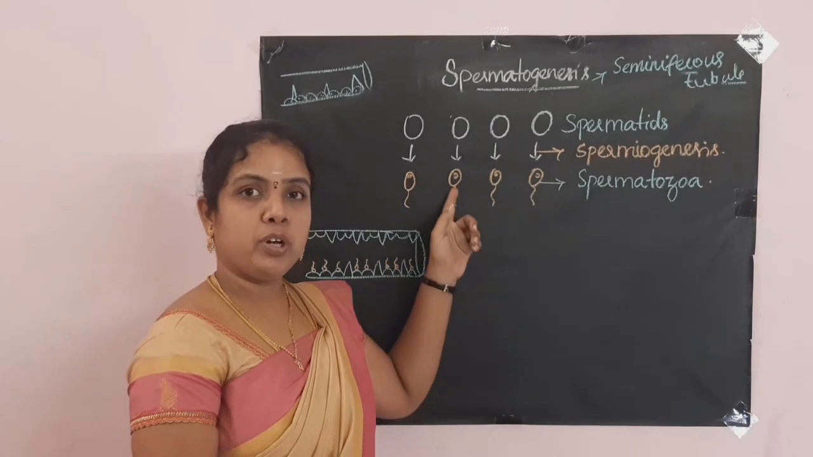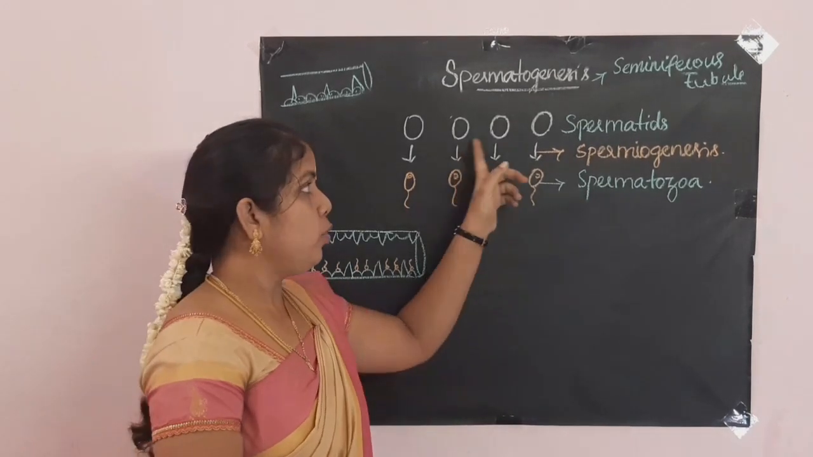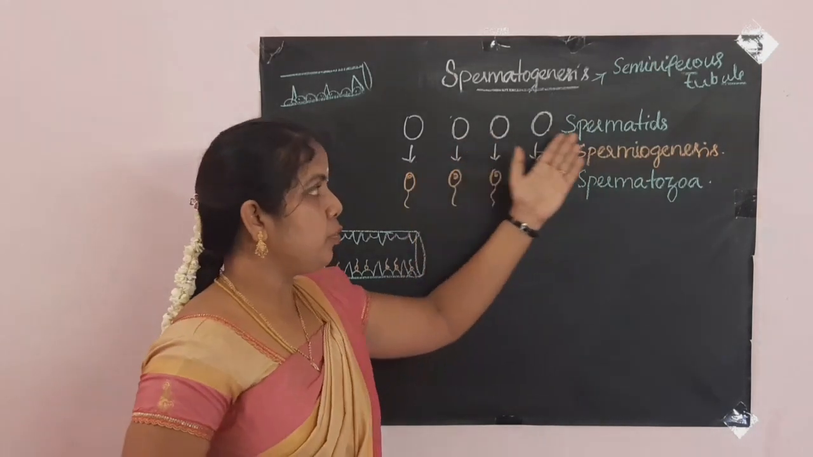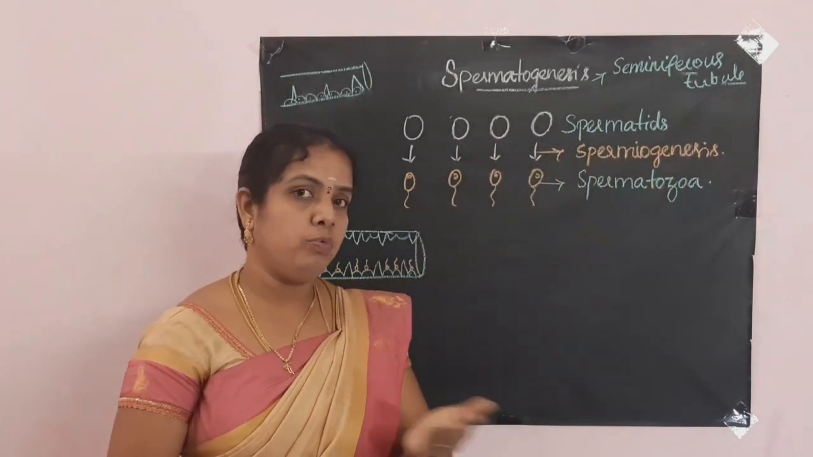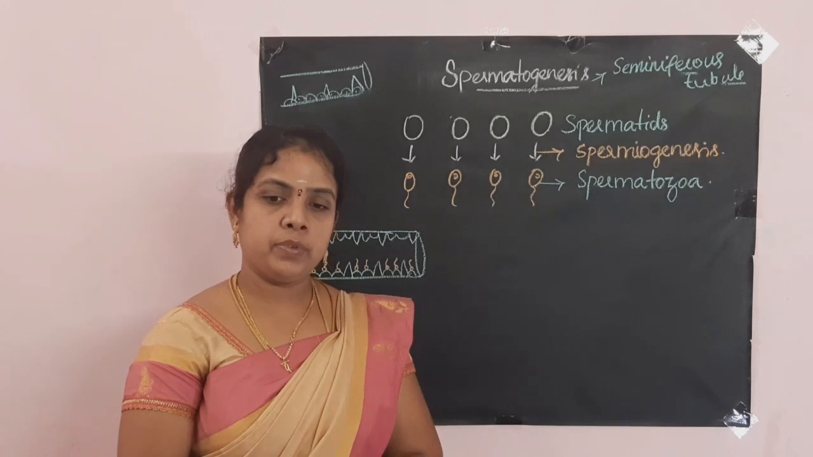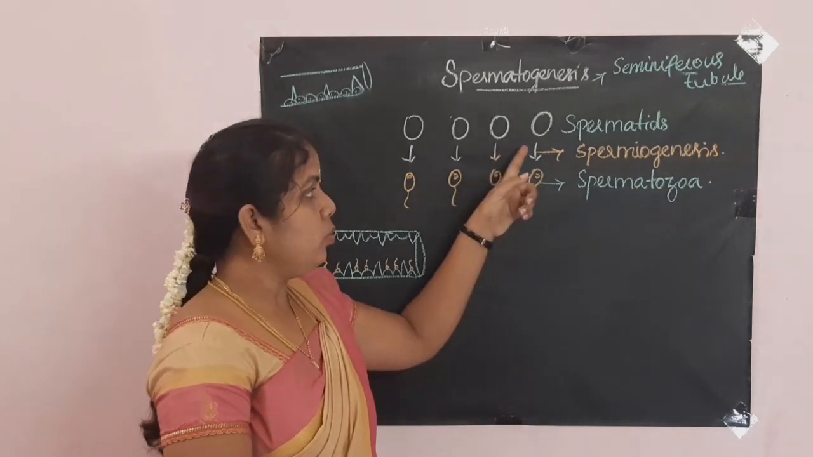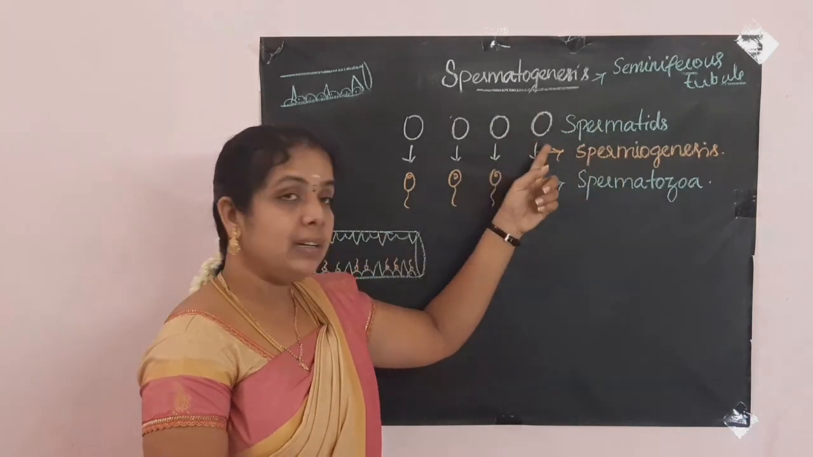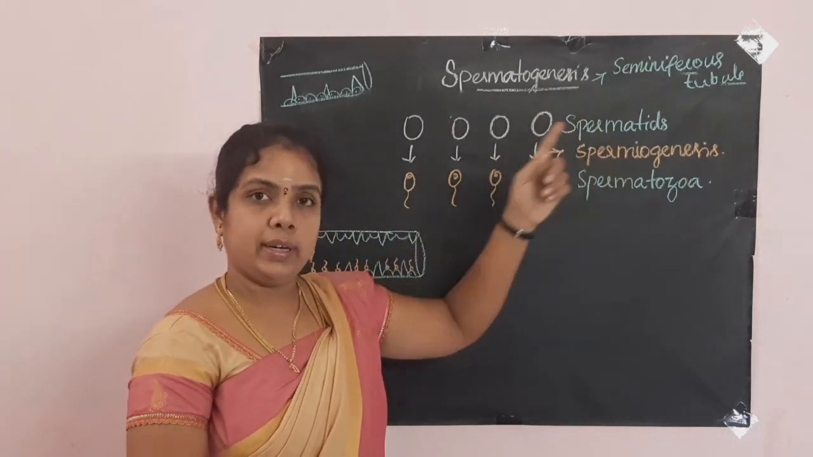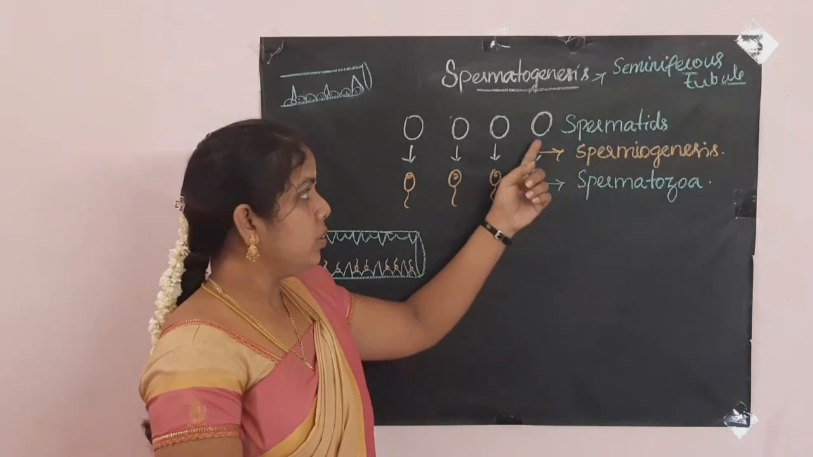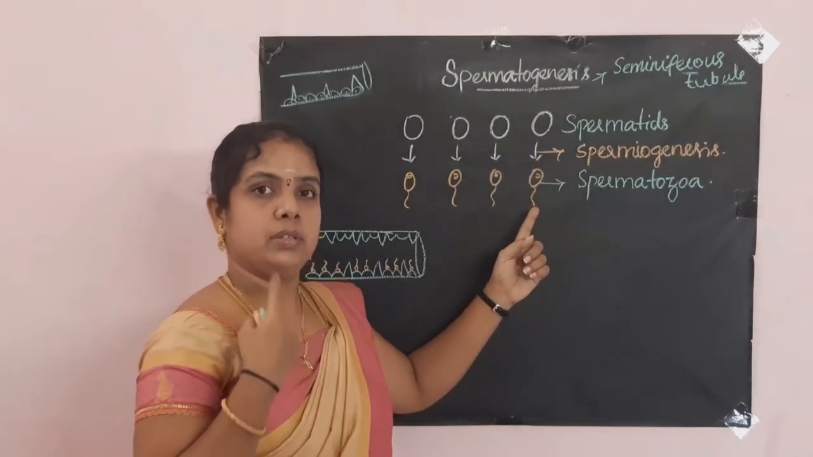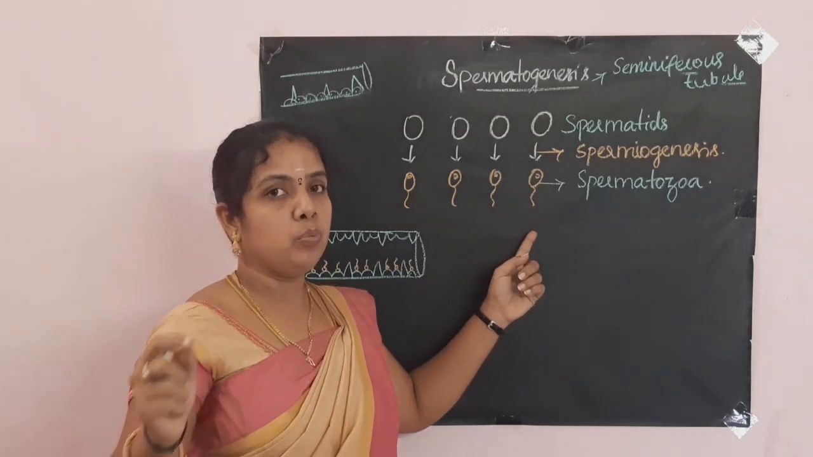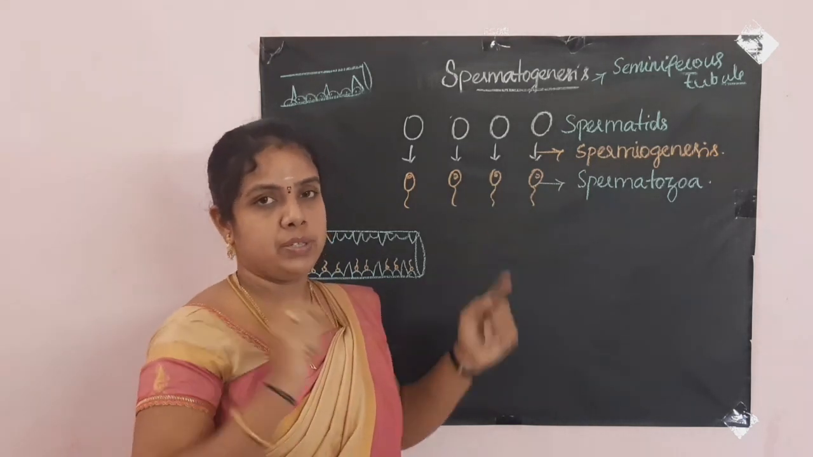At the end of meiosis II cell division, 4 spermatids are produced. Now all these 4 spermatids cannot move from their place. The spermatids are non-motile in nature. They are circular cells and non-motile. So now they have to transform into a structure in which they can move from place to place.